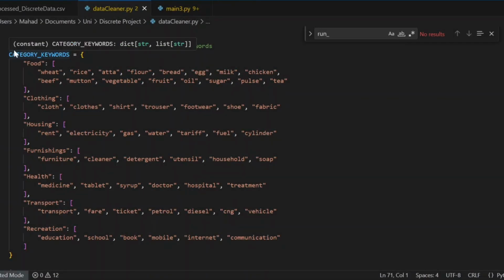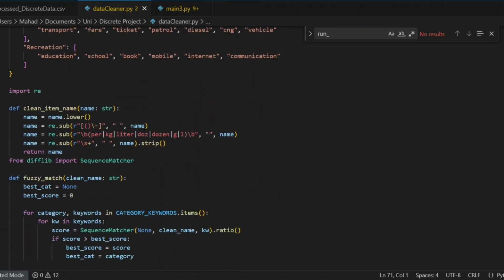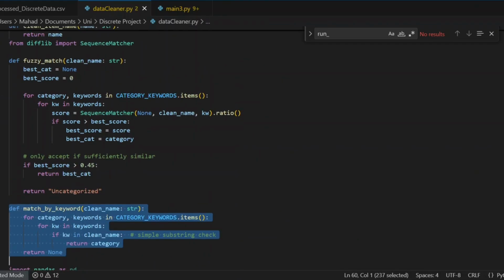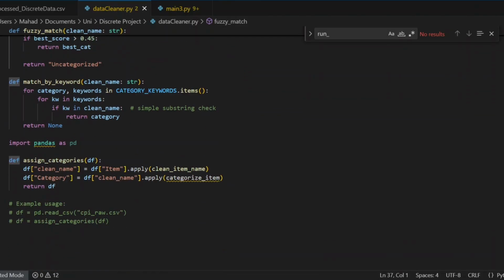This is the program we use to clean our data. First, we put all the common names of each category into one array. Then we imported each product and cleaned it by removing the brackets, the measurements and everything. Then we did an exact matching by the keyword. And if we did not find it from the keyword, then we did a fuzzy match, which basically compared it with each category and just put it into the best category we had.